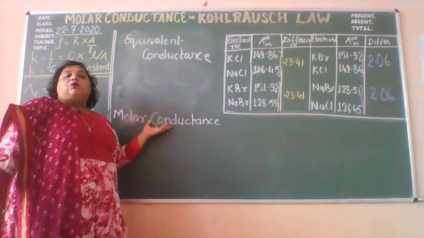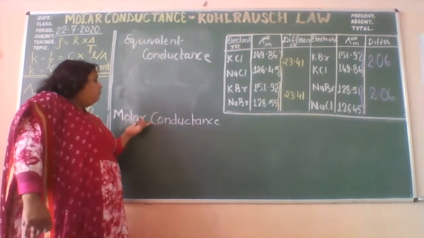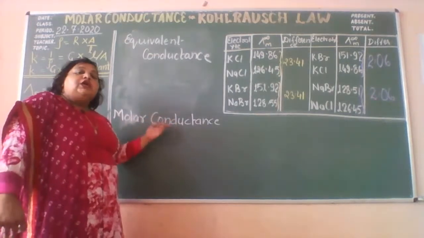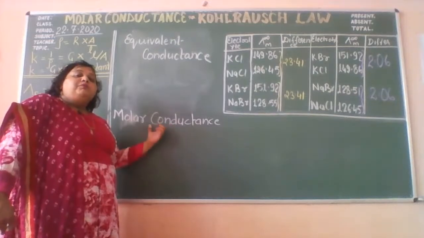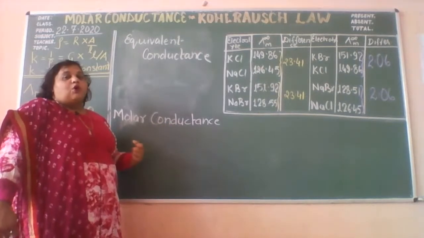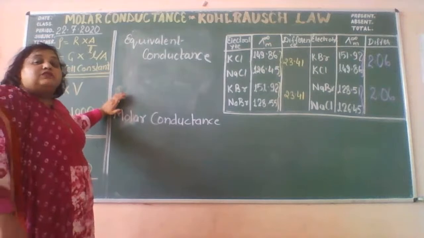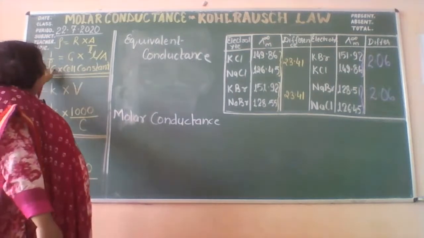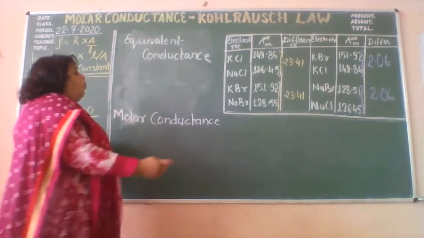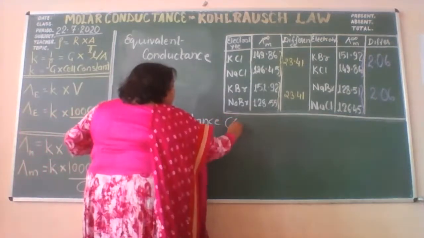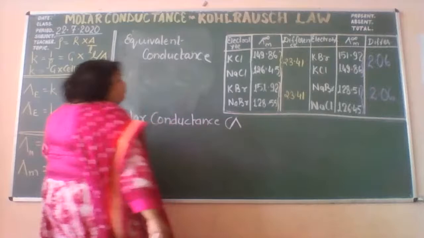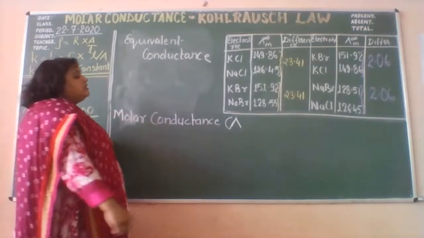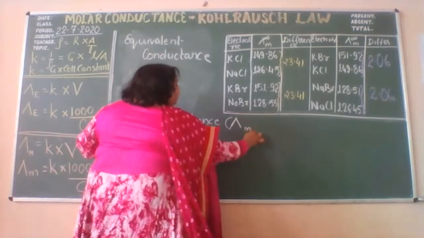And absolutely you cannot measure the value. The measurement of absolute value of this molar conductance is not possible, and we measure it in terms of the specific conductance or conductivity, the K, kappa. Right? What is the symbol for this? The symbol that we use for the molar conductance is the cap M.